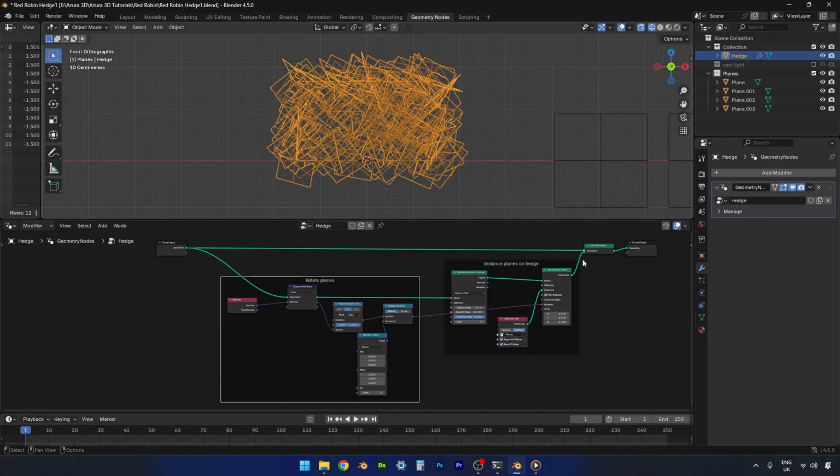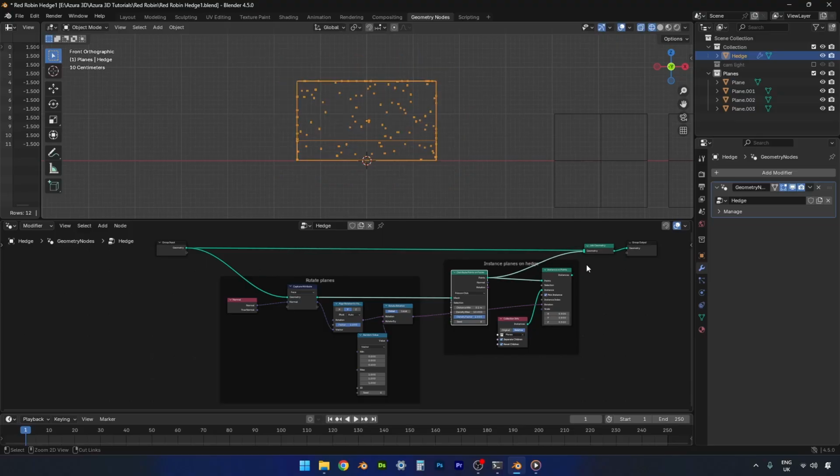So temporarily, just so we can see what's happening here, we're going to bypass this instance on points node, and we're just going to plug in the distribute points on faces so that we can just see our points instead of the planes. Plug that in there, and then just get rid of that one. And now we can see all of our points. They're all over this section and they're all over this section. And what we want to do is get rid of them from this bottom section here so that they aren't so low down.